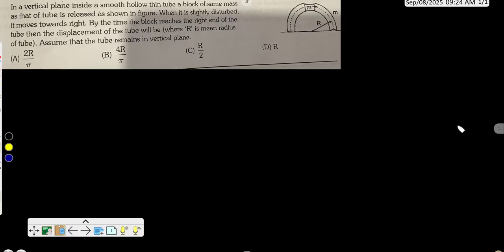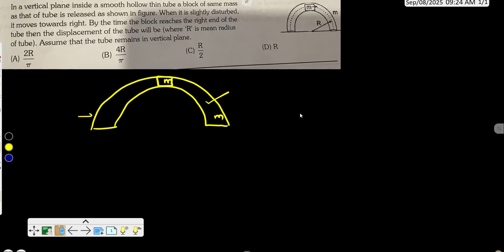Let us do this question. In a vertical plane, there is a smooth, hollow, thin tube and a block of the same mass. That means this tube's mass and this block's mass are both m. They have slightly disturbed it, meaning a negligible force was used. Now what happened?